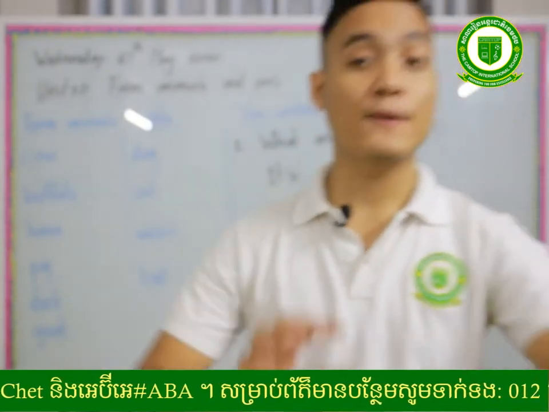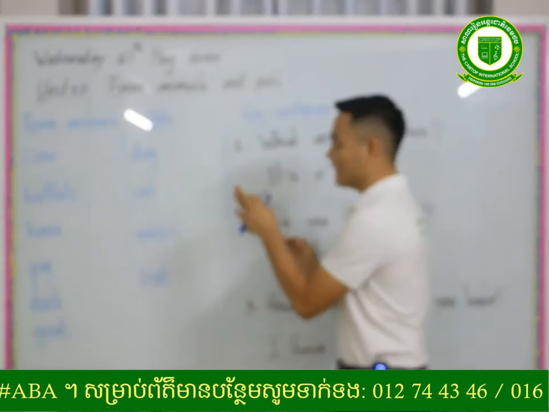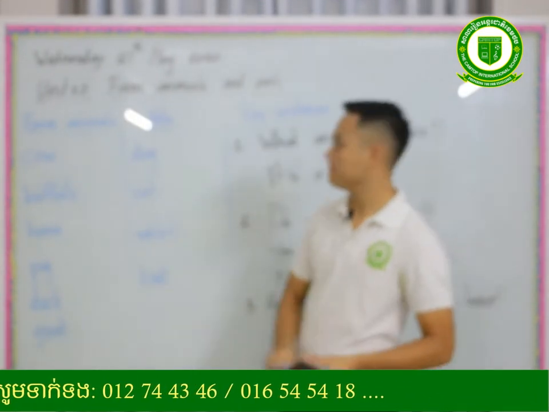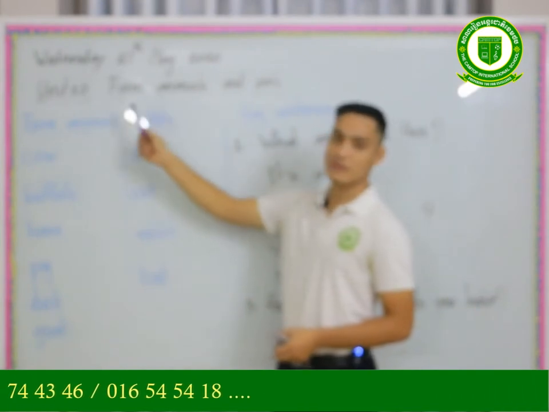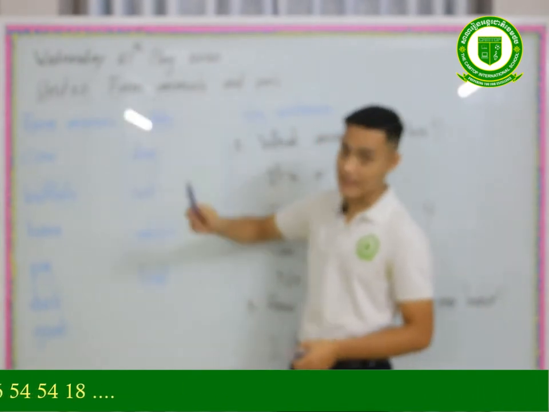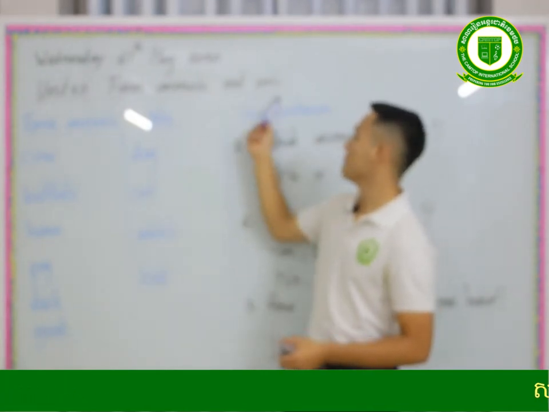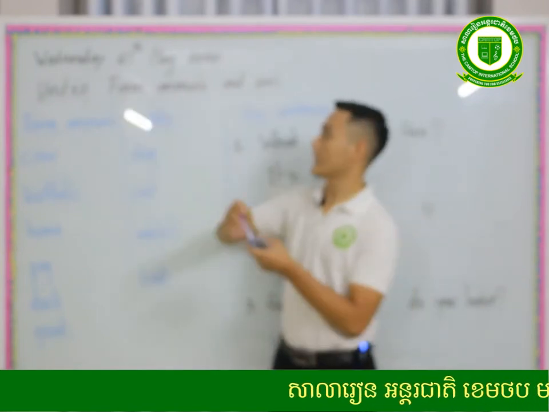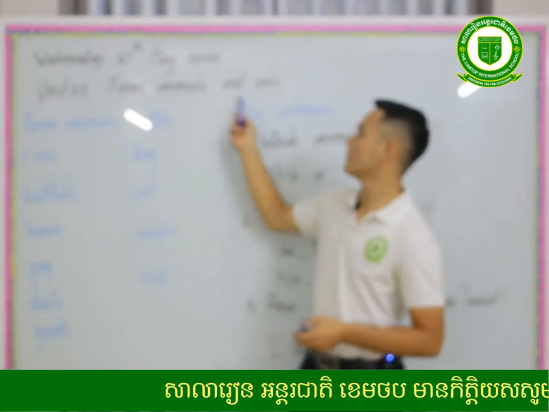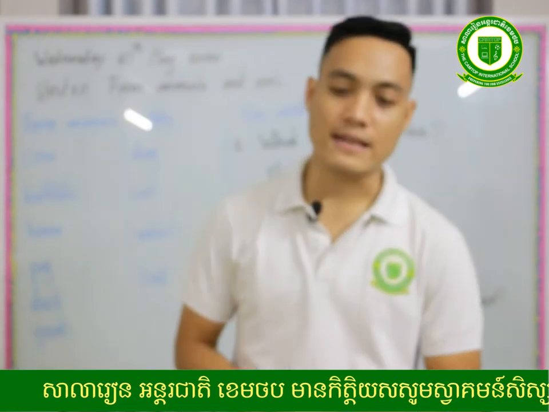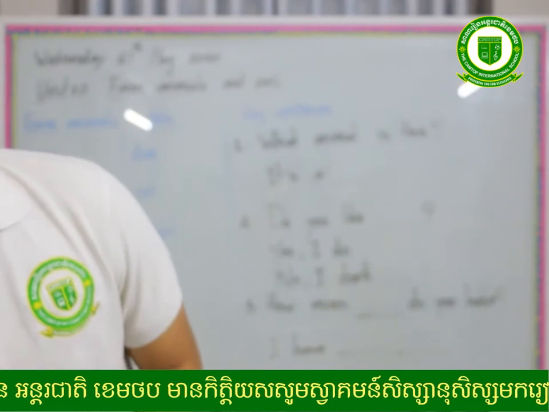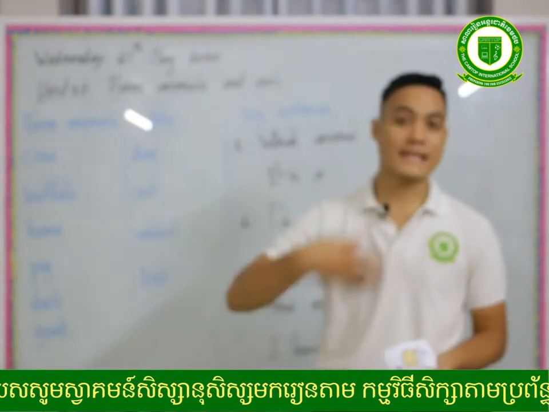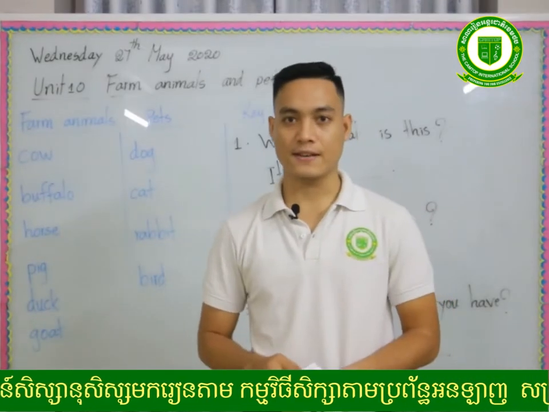Okay, so that's it for the review about fruits. Now we go to our important lesson about farm animals and pets. So read together. Farm animals, and pets. Farm animals and pets. Again. Yes, farm animals and pets. Okay, so now I will teach you some words about farm animals. Let's repeat the words after teacher.